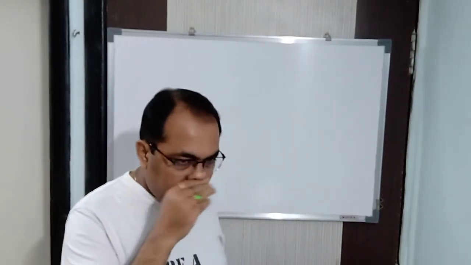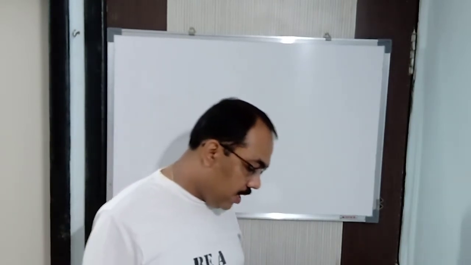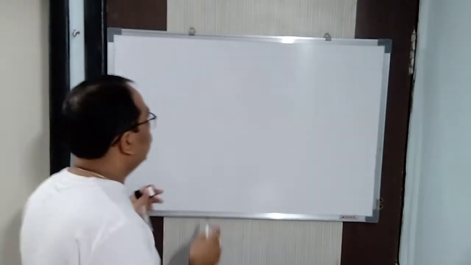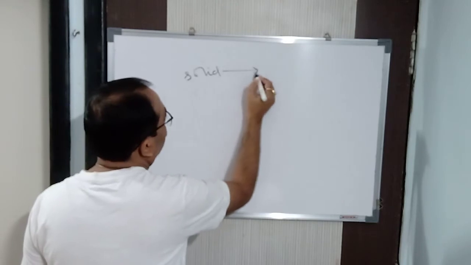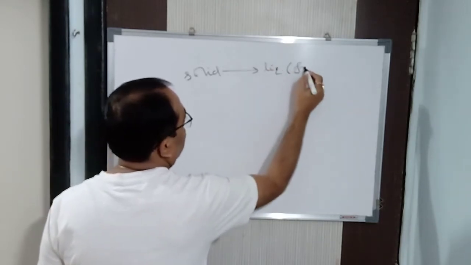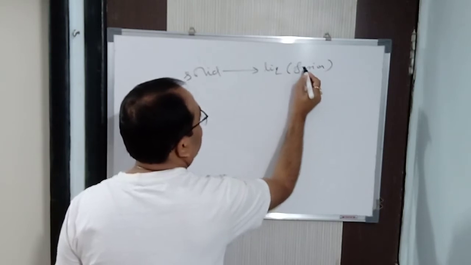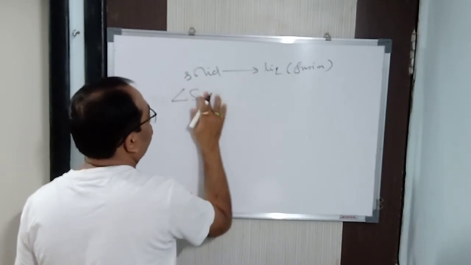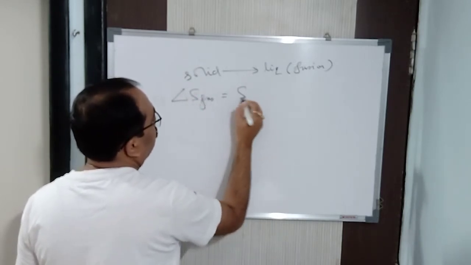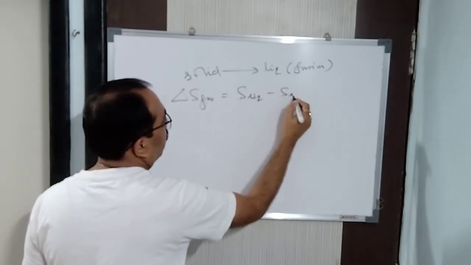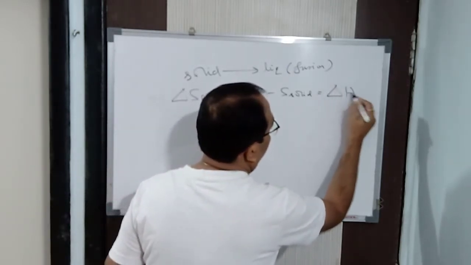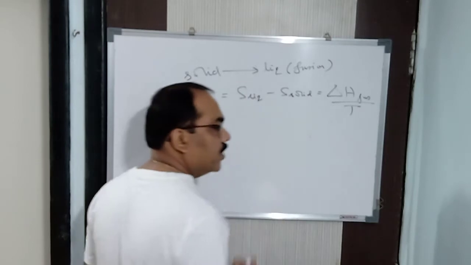Now continuing with the entropy only, we will see some other formulas of entropy. If it is asked to calculate the entropy of fusion, delta S fusion, delta S fusion is S liquid minus S solid, because in fusion, or melting, it changes from solid state to liquid state. So delta S fusion is equal to entropy of liquid minus entropy of solid, or we can also use this formula, delta H fusion by T.